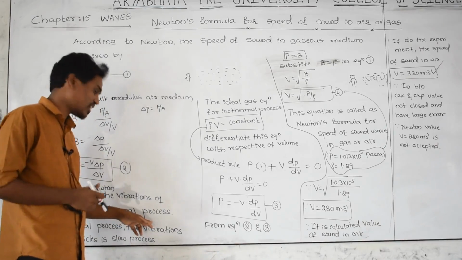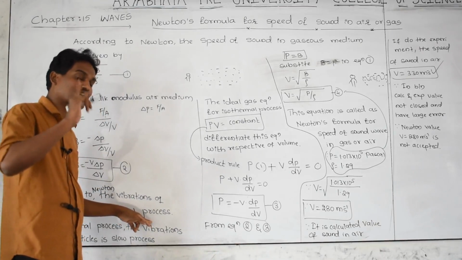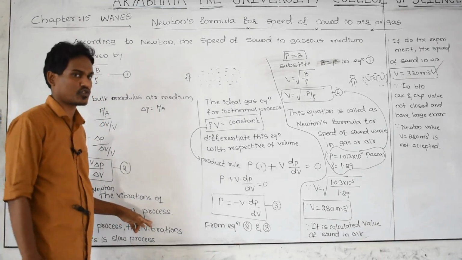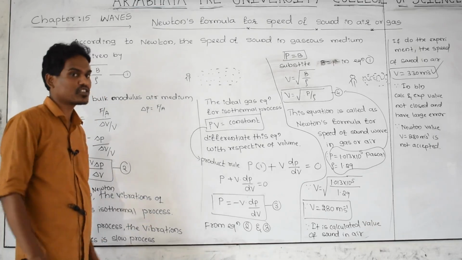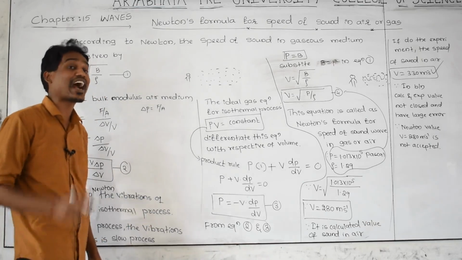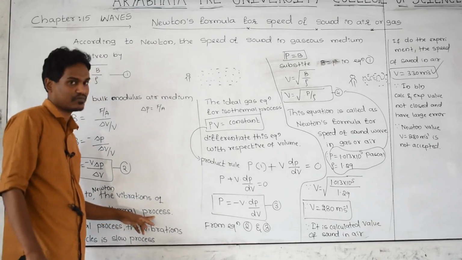Now, where did he go wrong? Whenever a person is talking, the vibration of the air particles is a very fast process. The vibration of the air particle is a very fast process. That process we are going to call an adiabatic process, but not an isothermal one. But he did wrong here.